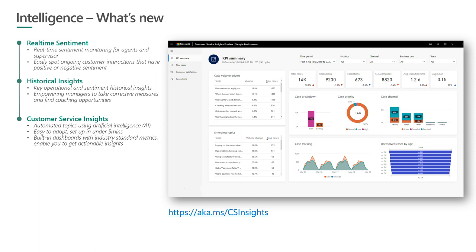We'll also provide capabilities wherein you can provide feedback to the AI engine. You can drill down into a specific topic, look at the cases associated with it, and provide feedback on whether a specific case was tagged appropriately within that topic. The next time the AI engine clusters, it will take into account any inputs provided by users.